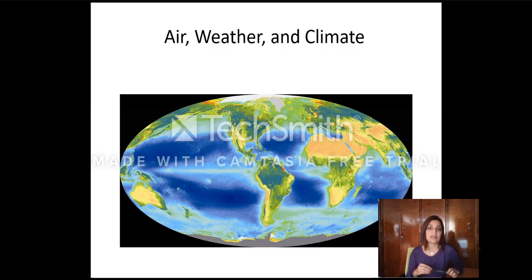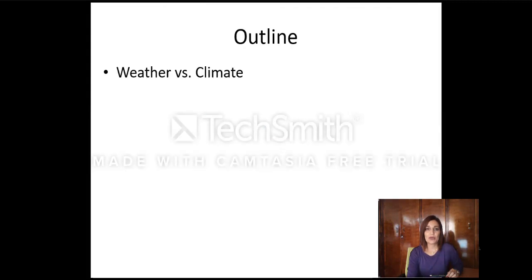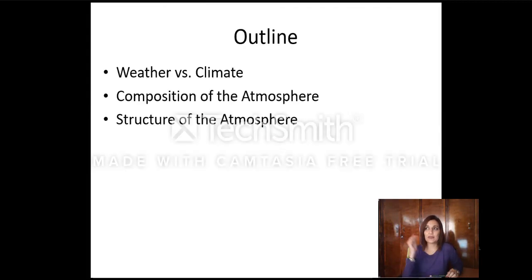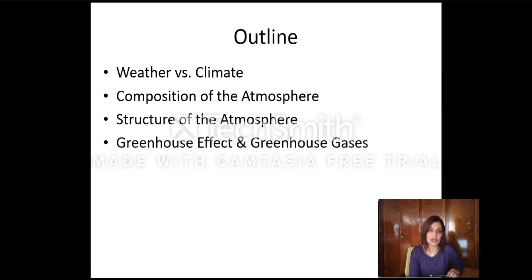This chapter is about air, weather, climate. It's a very interesting topic, especially since we are all concerned, we all need the air. We will deal with the gases that are present in the atmosphere and the different layers. So in the atmosphere, what is the composition, what are the different layers, the structure.